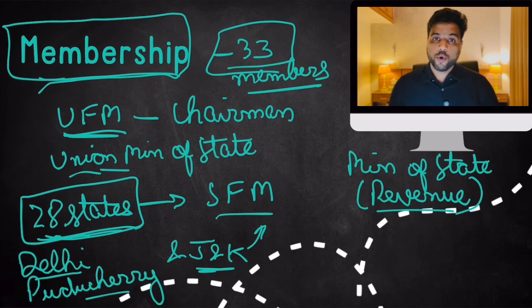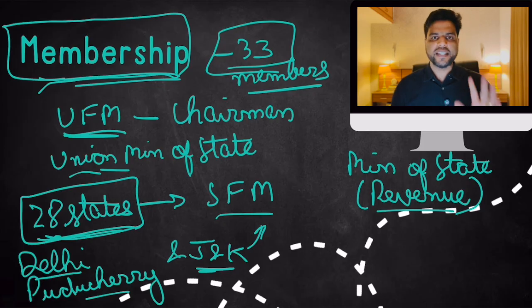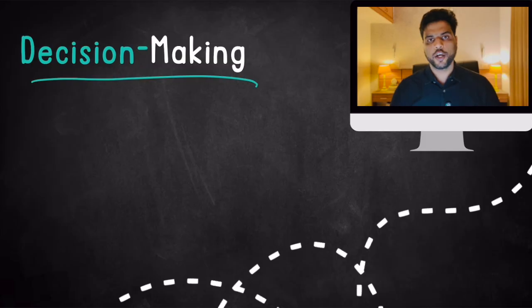Now remember, I told you that the GST Council is responsible for every decision taken with respect to GST. Now, how is the decision-making power structured? Basically, how are decisions taken? For that, you need to understand the vote share.